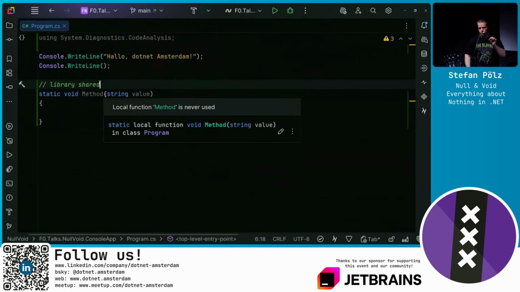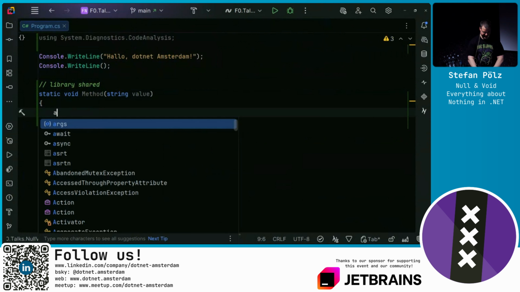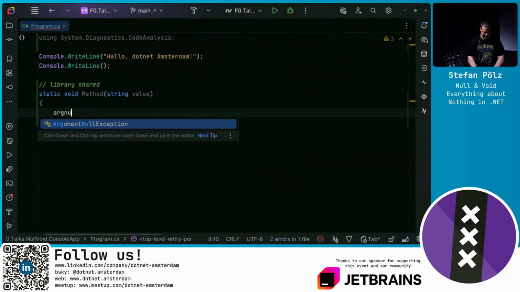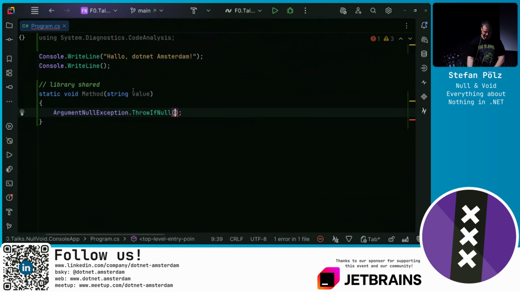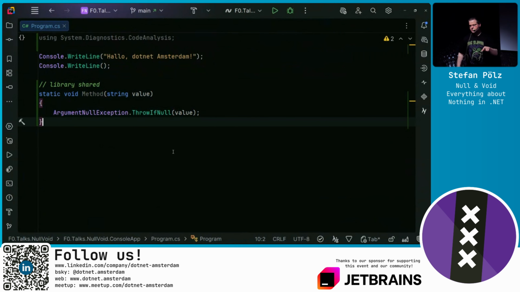And when you cannot control your consumer, you should still do good old argument validation. These days it's super simple with ArgumentNullException.ThrowIfNull, pass it in. There is a diagnostic that you can enable that gives you a warning if you have any public member that doesn't validate its arguments against null. Because the consumer could have it disabled, and to still avoid null reference exceptions, you instead throw an argument null exception to indicate to the developer: you made a mistake here, better enable nullable reference types.